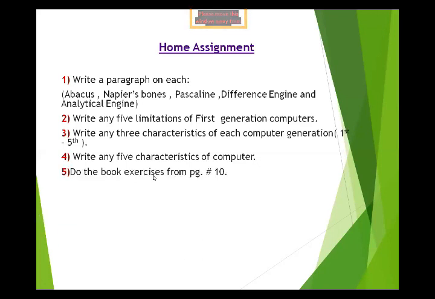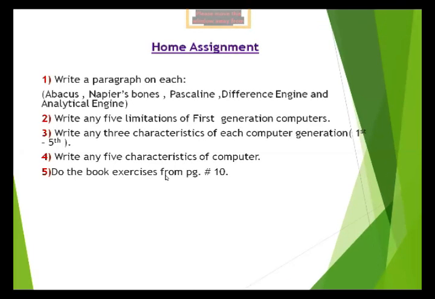Write the five characteristics of computer and do the book exercise from page number 10. Open your book and see page number 10. The exercises are given there. Choose the correct option, A to E, in your computer copy.